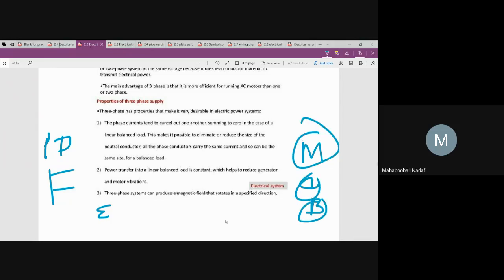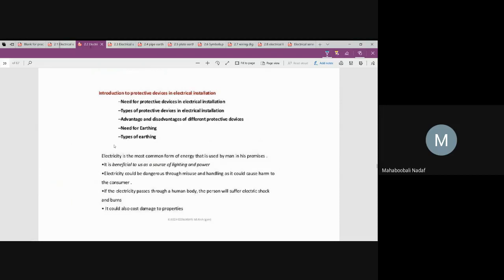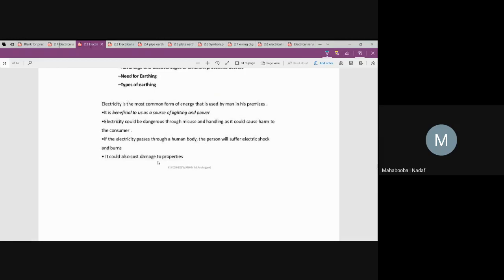There is one more type of protective device; we are going to see that one. Now, what is a protective device and why do we require it? First, electrical shocks or faulty currents.